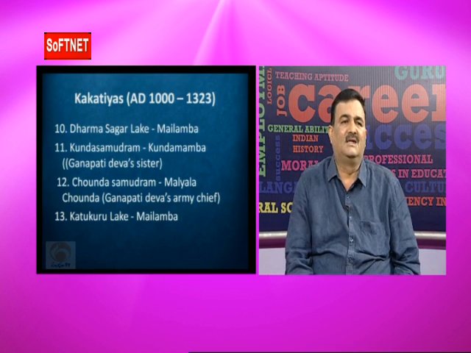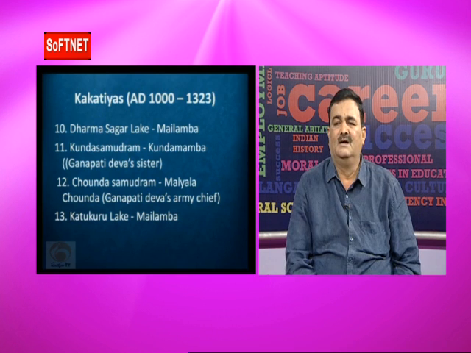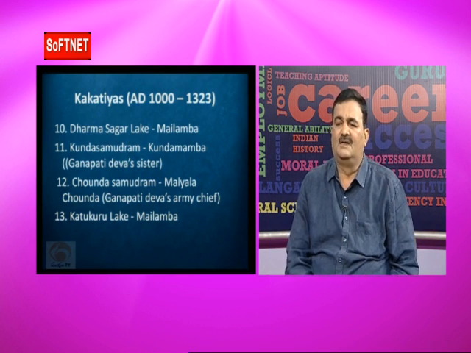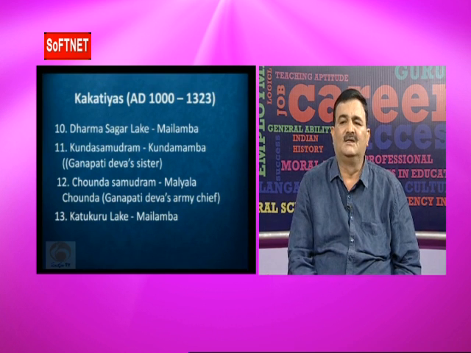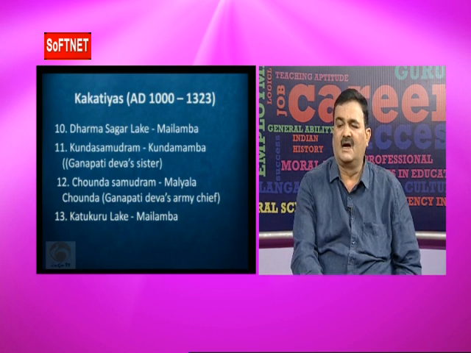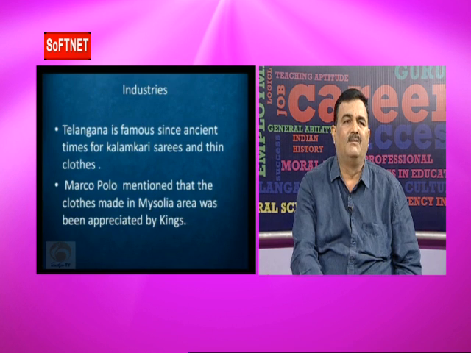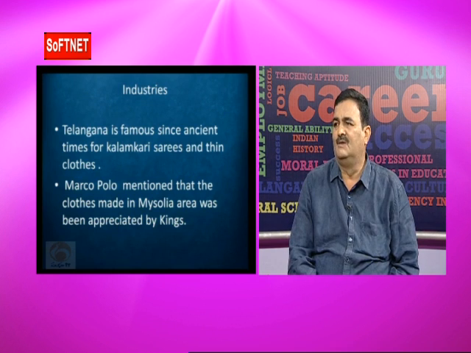And Kunda Samudramu was built by Kundamamba. This Kundamamba was one of the younger sisters of Ganapati Deva. And Chauda Samudram was built by Malayala Chonda. Malayala Chonda was one of the commanders of Ganapati Deva's army. And Katkuru Lake or Katkuru tank was built by Mailamba. So these are the important tanks at the time of the Kakatiyas.